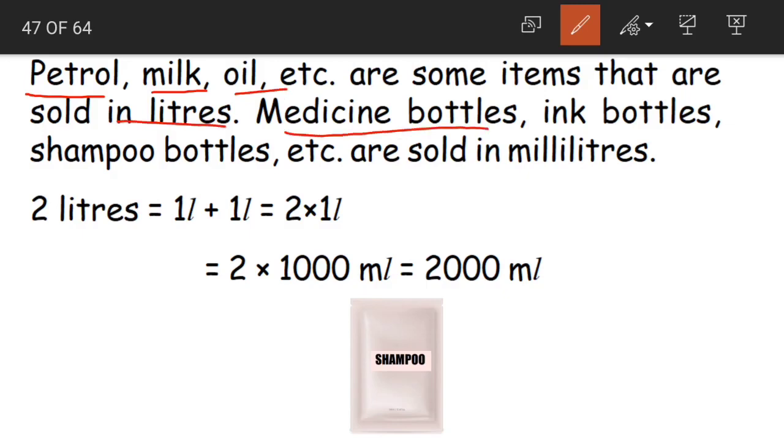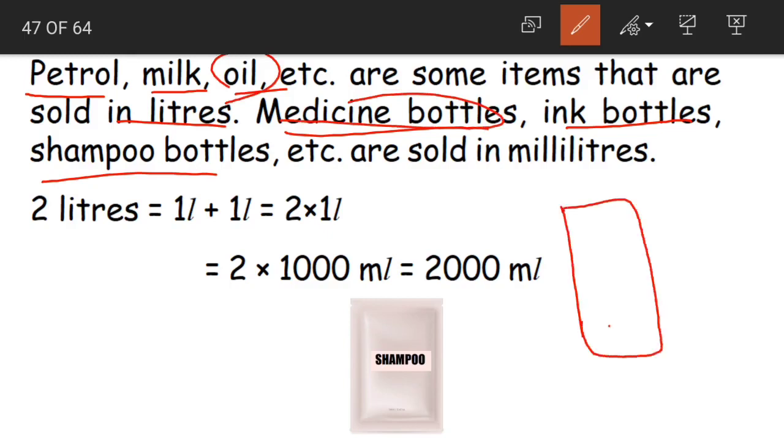And medicine bottles, ink bottles, shampoo bottles, etc. are sold in milliliters. See, if you compare an oil packet and a medicine bottle, the oil packet would be around this big and the medicine bottle would be only this much. From comparing the size, can you tell me which is measured in liters and which in milliliters?